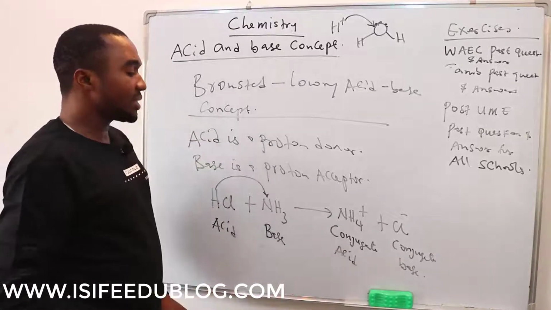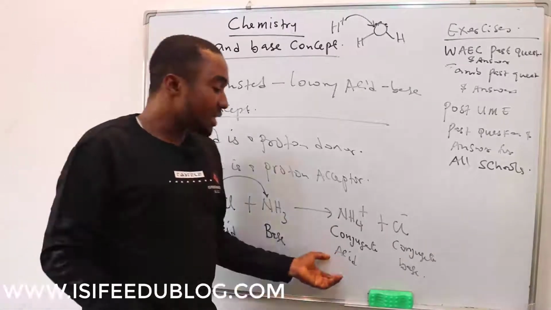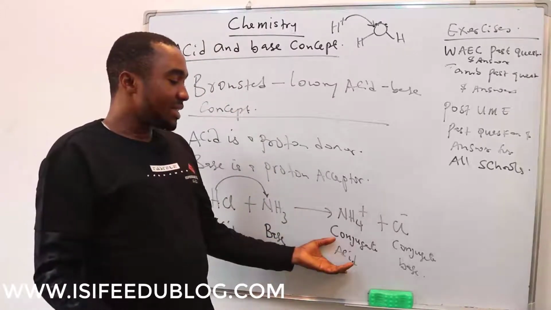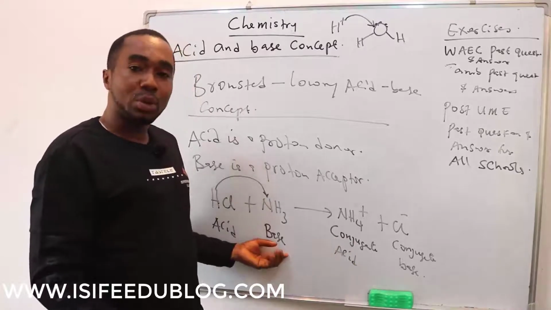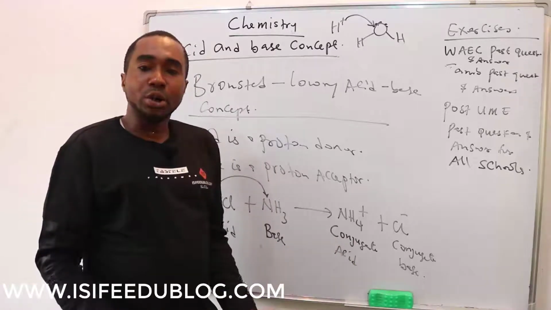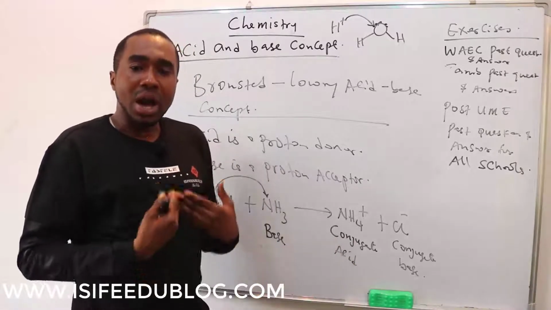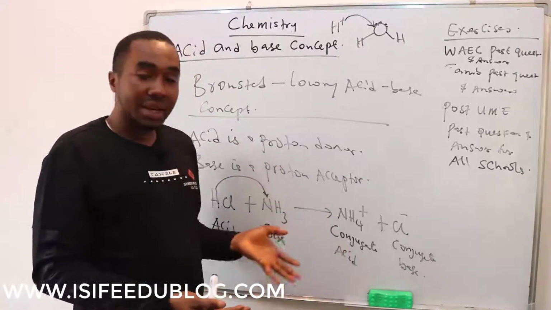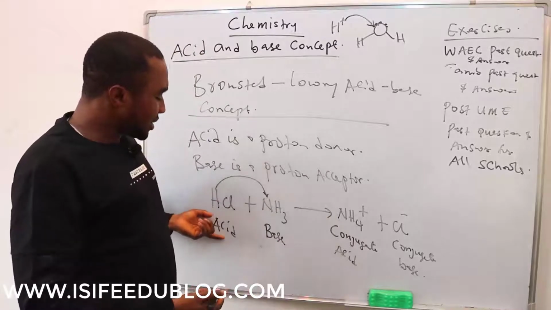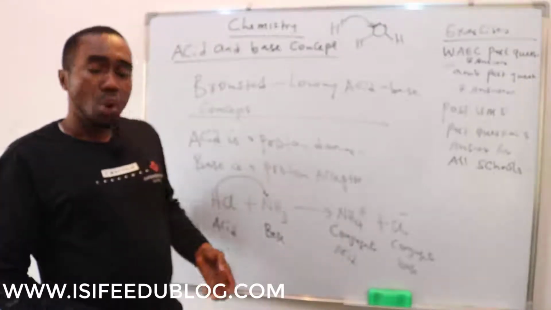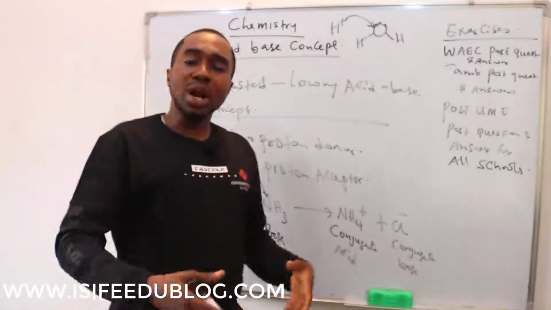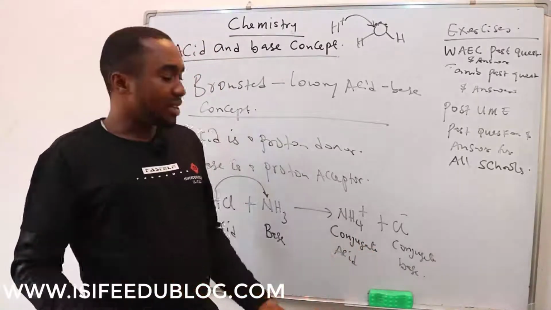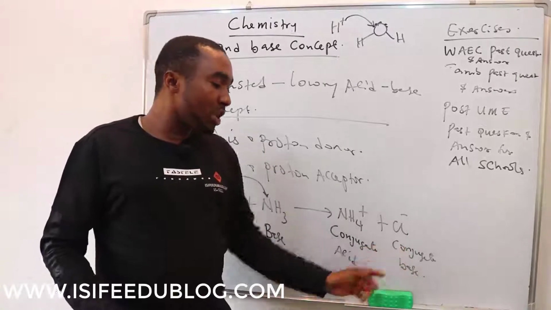The conjugate acid simply means an acid that is formed when a base accepts a proton. So ordinarily, bases cannot donate protons, they will accept. And whenever they accept a proton, they form what is called the conjugate acid. And an acid is a proton donor. Whenever an acid donates a proton, you can't call it acid again, because what makes it an acid, it has donated it, and it is now a base called the conjugate base.